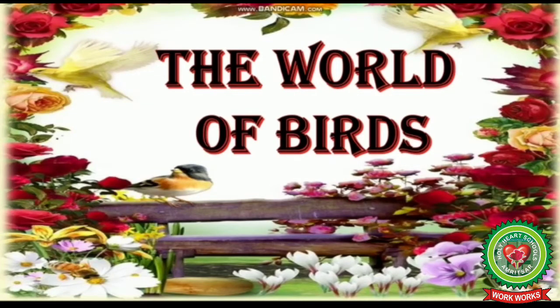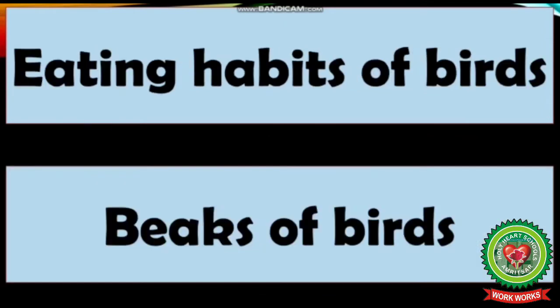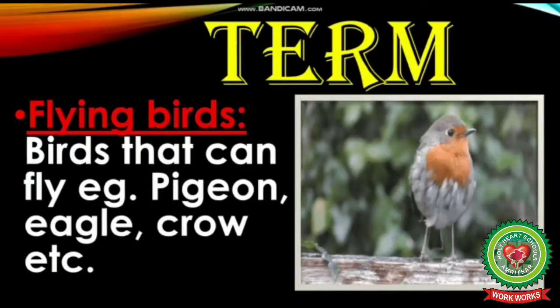Today, I'm going to discuss different types of birds, eating habits of birds, and how the beak of a bird is helpful. Before we start, first I will discuss terms of these topics. Number 1, flying birds. Birds that can fly. For example, pigeon, eagle, crow, etc.